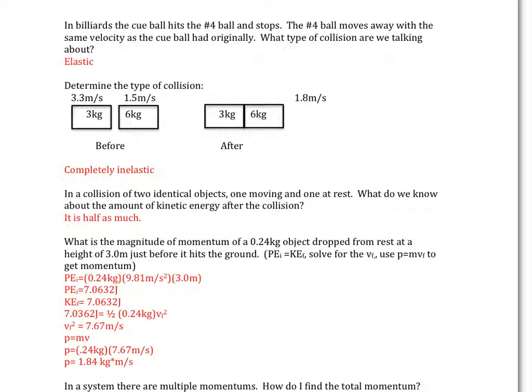In billiards, the cue ball hits the 4 ball and stops. The 4 ball moves away with the same velocity as the cue ball had originally. What type of collision are we talking about? This is an elastic collision in this case.